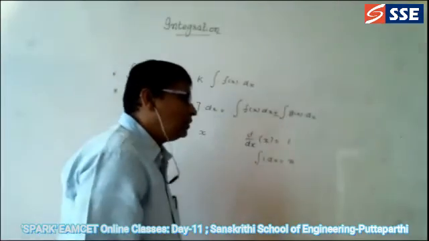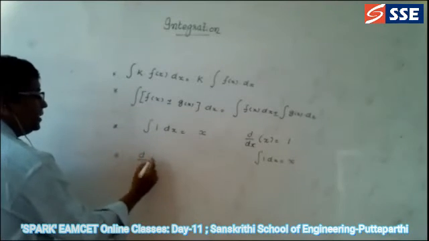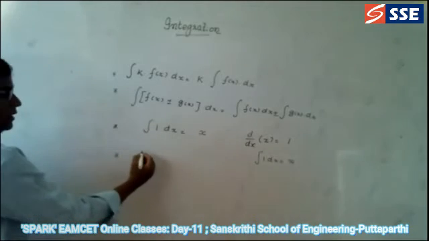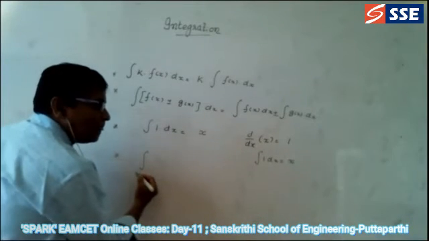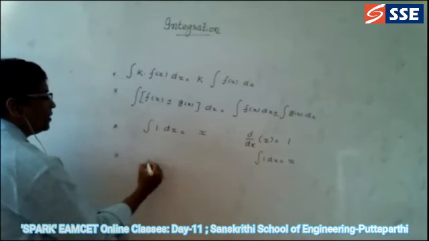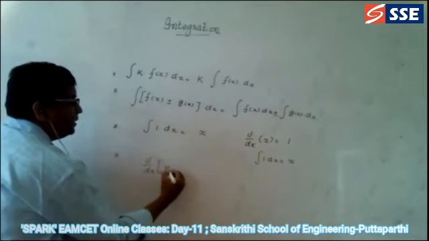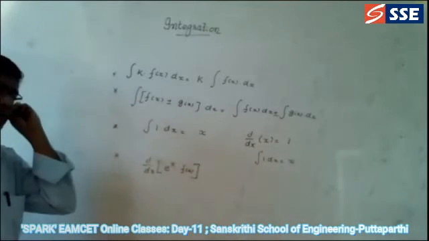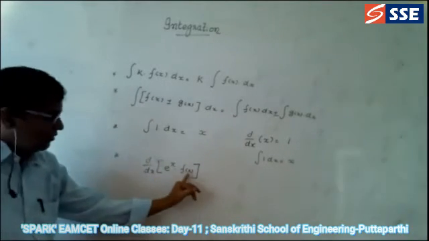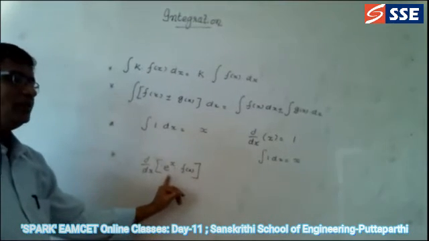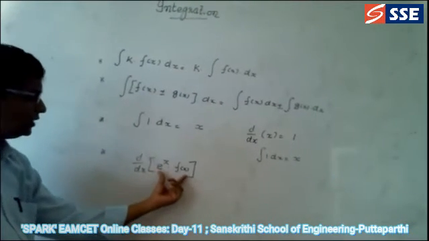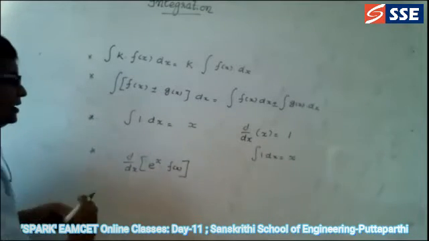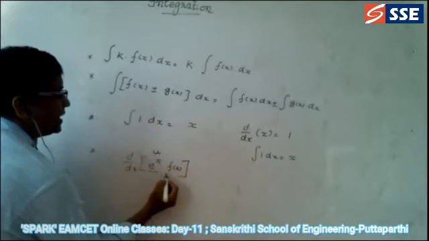Before going further, we will go for one more: d by dx of e power x into f of x. I am multiplying one function with e power x. Both the terms are x terms, both contain the x variable. That's why you consider one as u and the other as v.